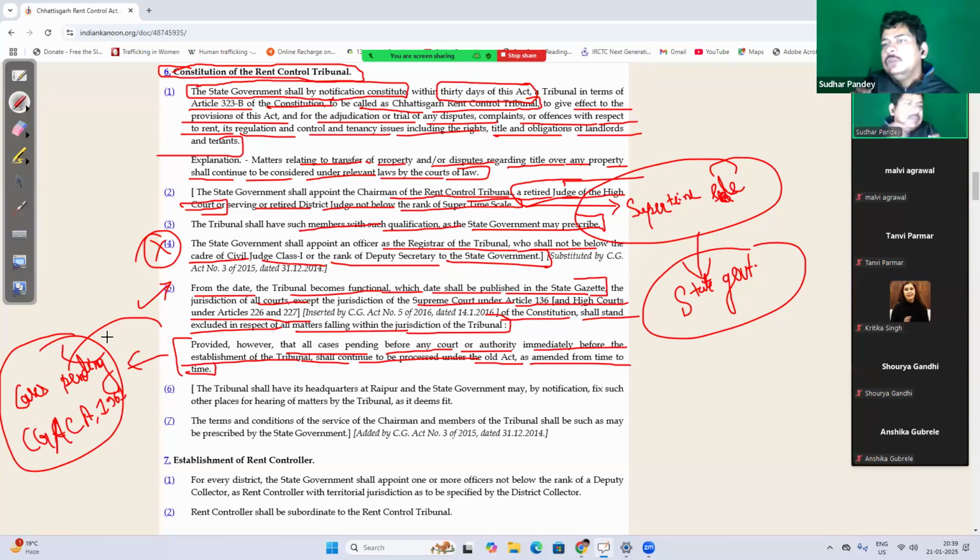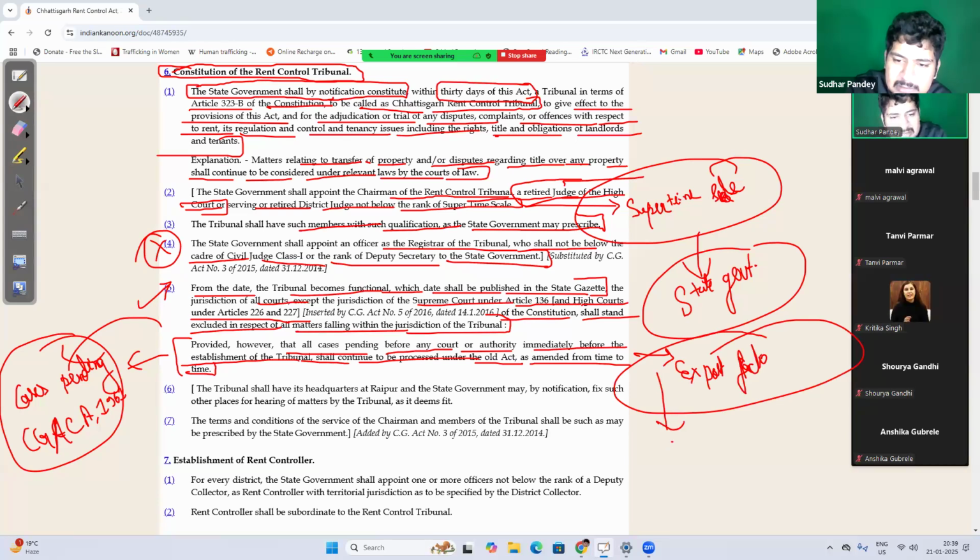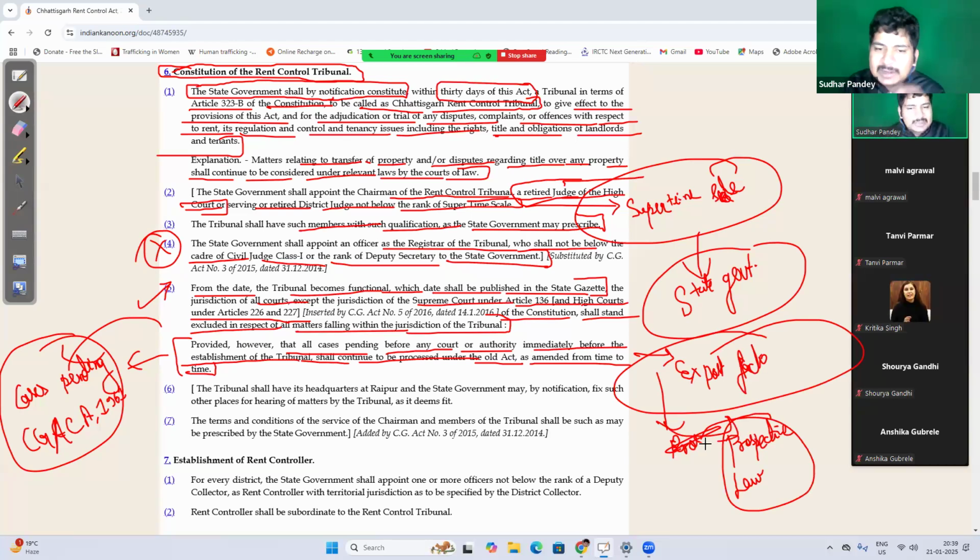But if any new case is coming after the commencement of this act, so it is not having ex post facto effect, right? Or you can say it is prospective law. It is not retrospective. It shall apply on the cases which are coming after the commencement of this act.